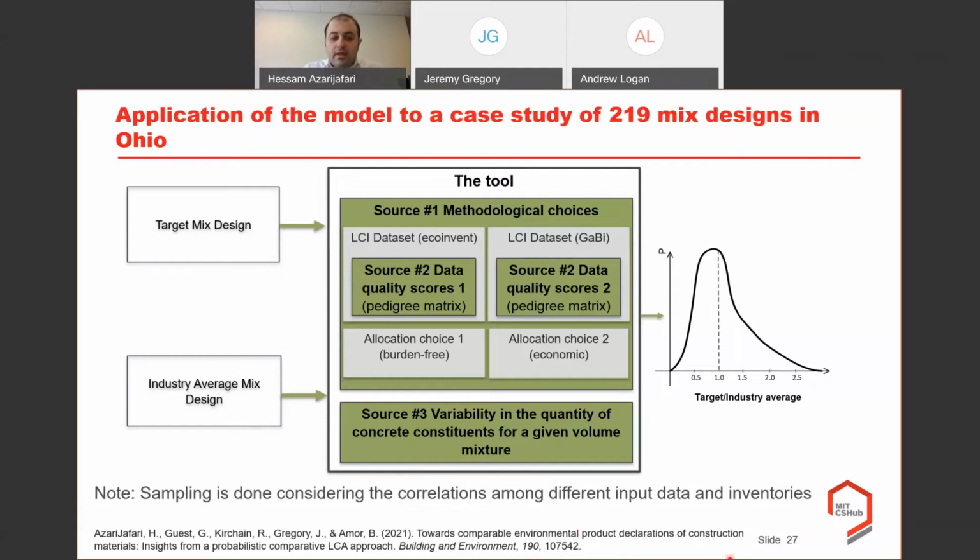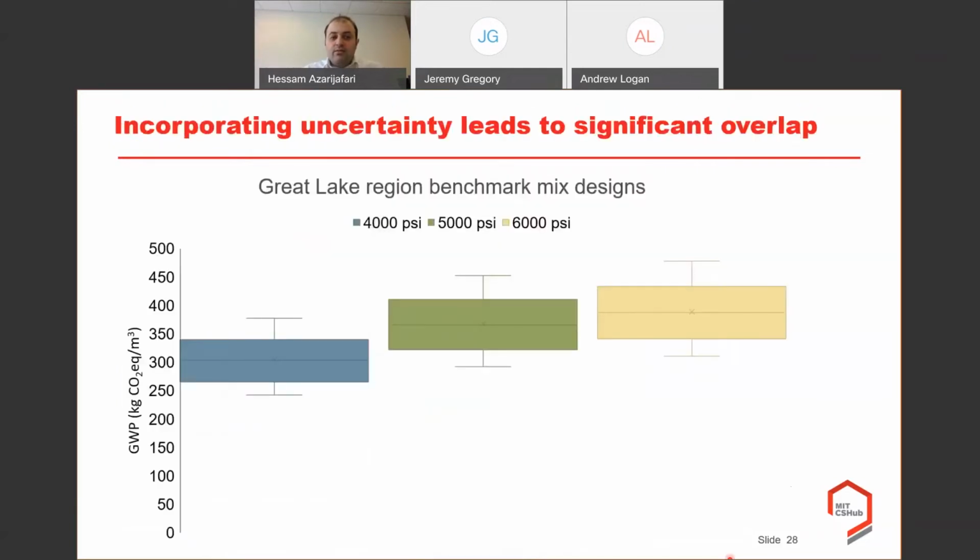Okay, so here is the results of the standalone LCA for 3 different mixed designs corresponding to Great Lake region benchmark values.